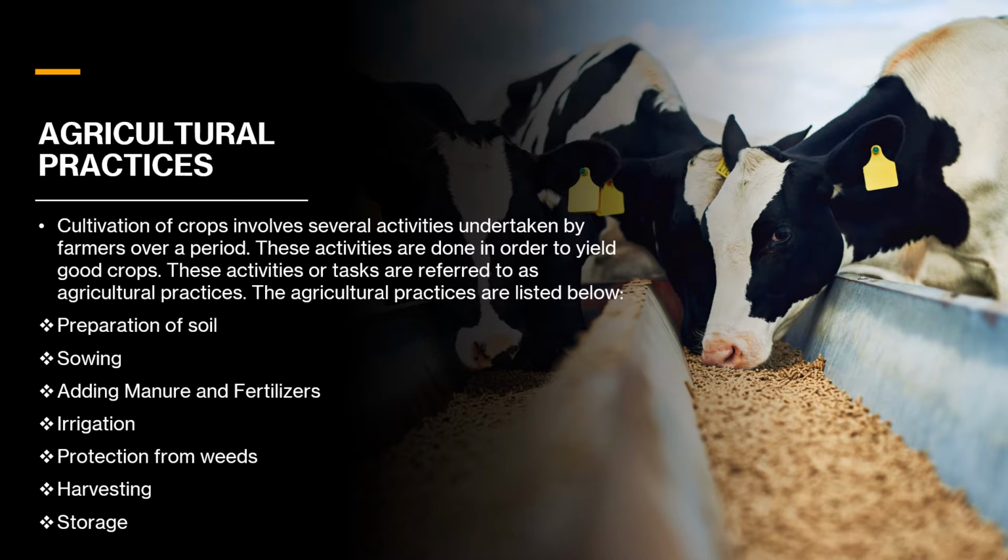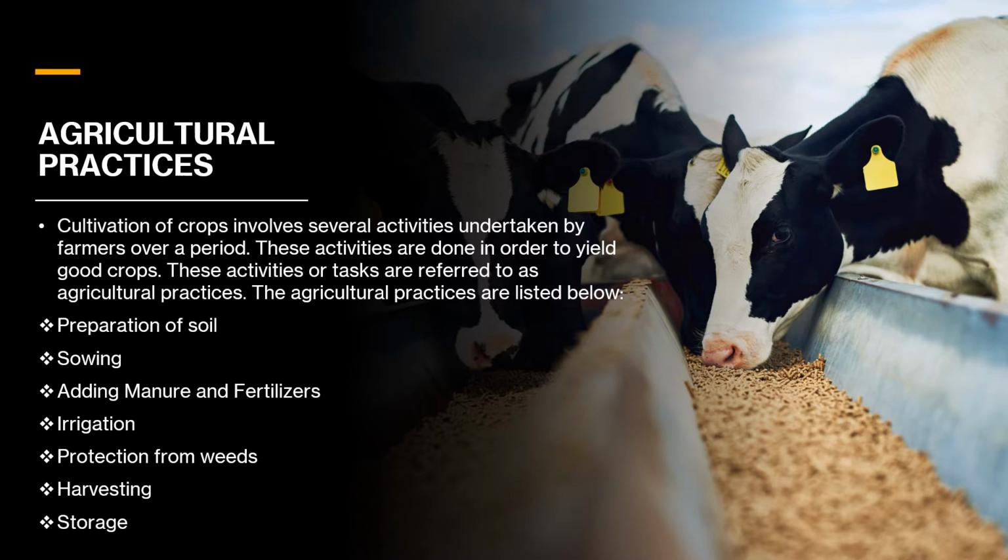The cultivation of crops involves several activities undertaken by farmers over a period of time. These activities are done in order to get a good produce or a good yield of crops. These activities are referred to or known as agricultural practices.